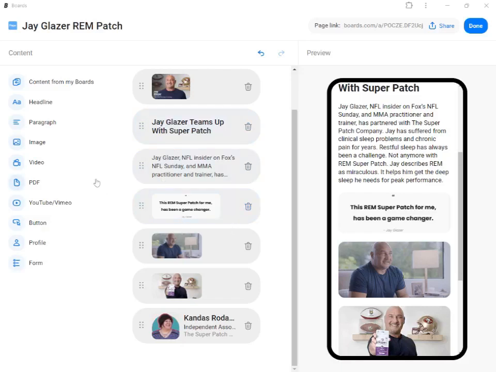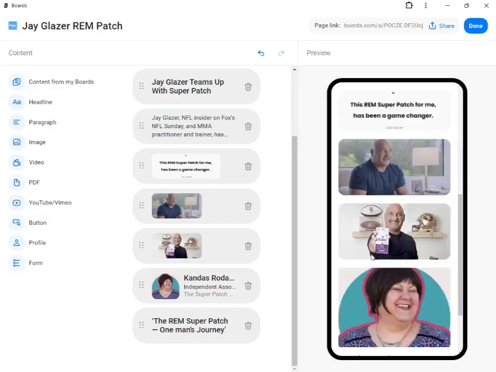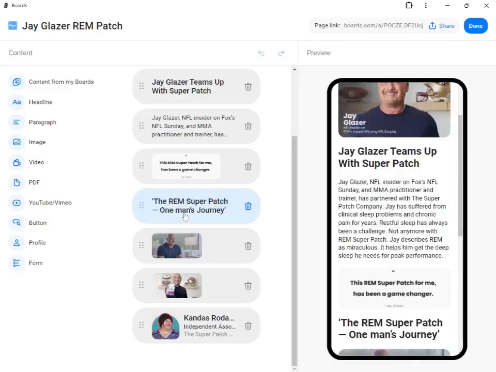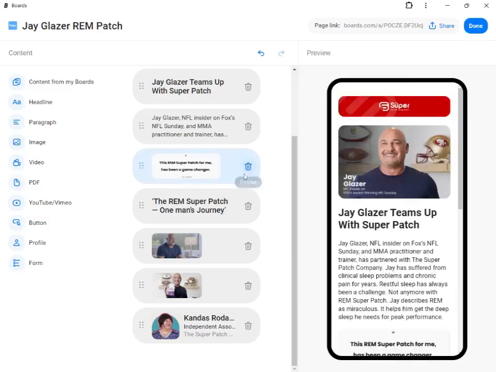Okay, so now I have grabbed another header. So I'm going to go to headline. I'm going to paste that headline, make sure it looks pretty, click done. All right, and then I'm going to move it to where it belongs in the order, which goes here. You can see the preview of what it looks like here. So this is what it looks like so far, but you can tell that there's more stuff that needs to be added. A few moments later.